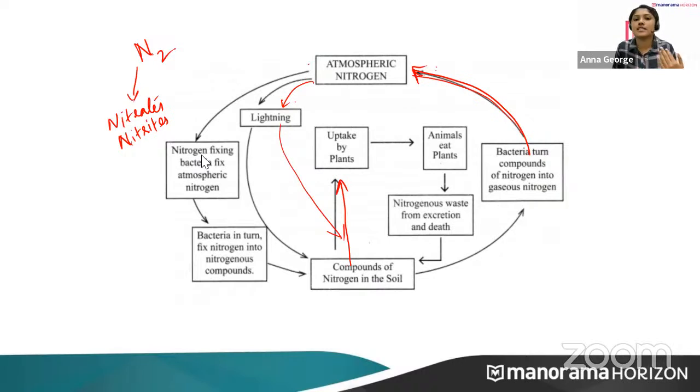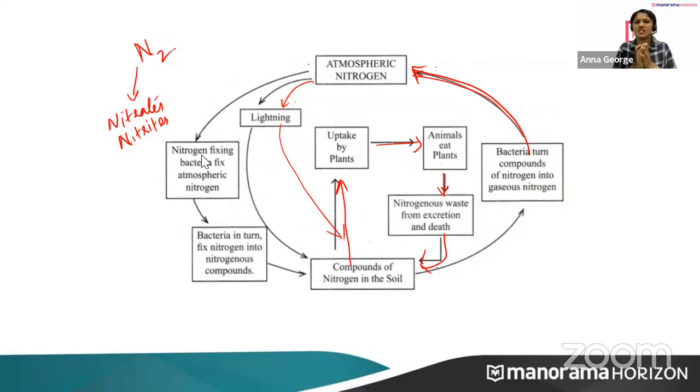Nitrogenous waste from excretion and death is returned back to the soil. So this is how this cycle operates.